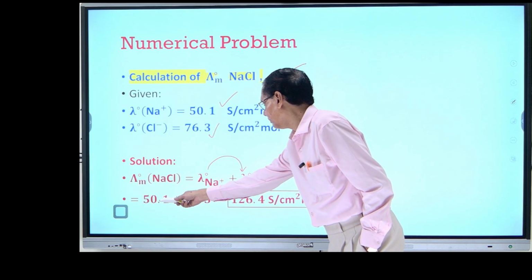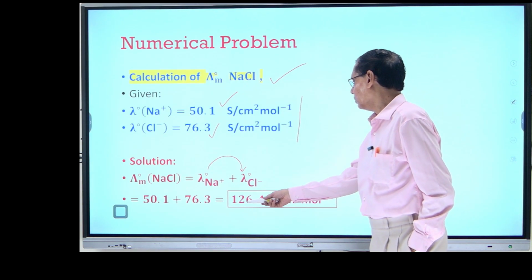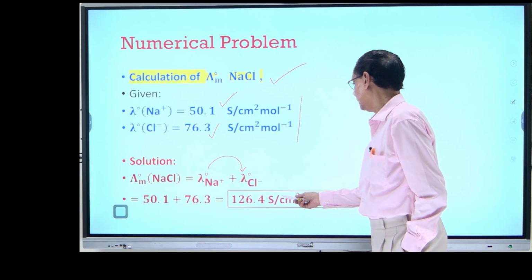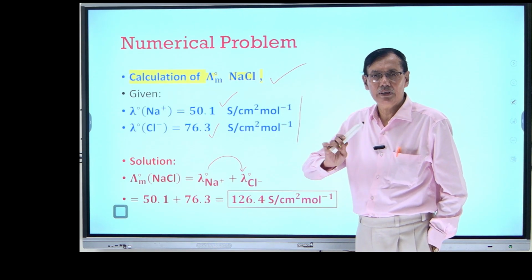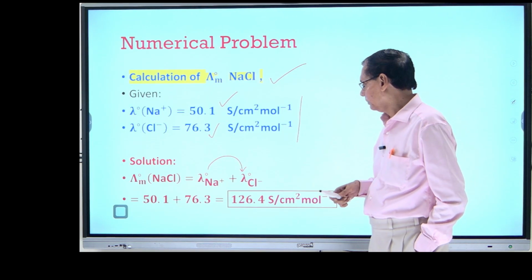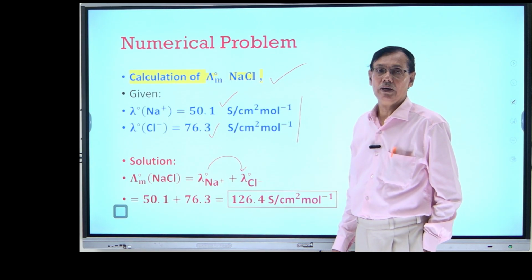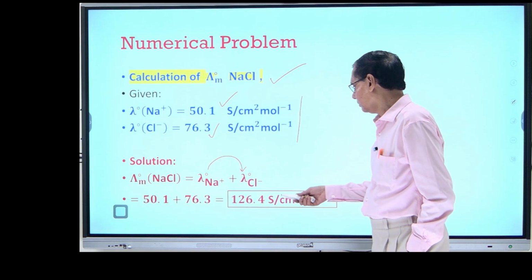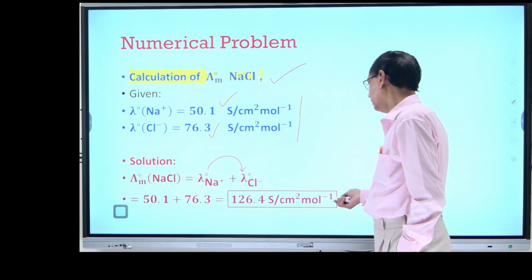You just add 50.1 and 76.3. The answer is 126.4 Siemens centimeter square per mole. Sometimes the examiner may check your IQ and ask you to convert it into meter square, the SI unit. Then you have to convert centimeter square to meter square.